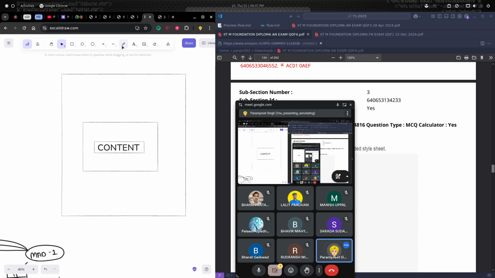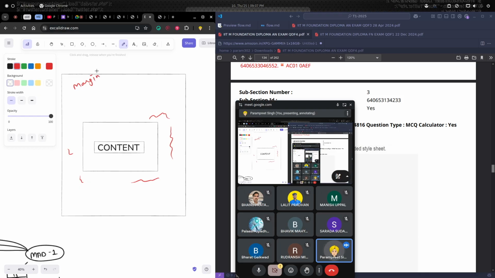Now this area, let me mark it with red, this outermost area, whenever we define some margin, it will come in the outermost layer. And this is the border, like how thick the border should be, what color the border should be, how round the border should be.